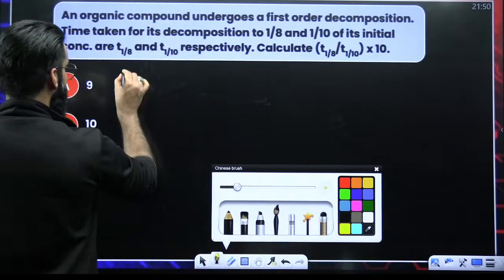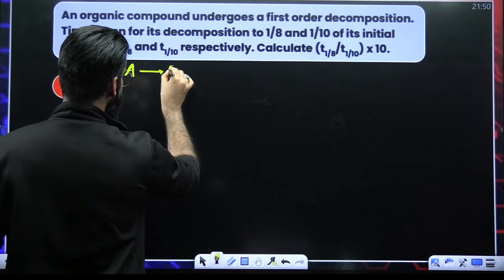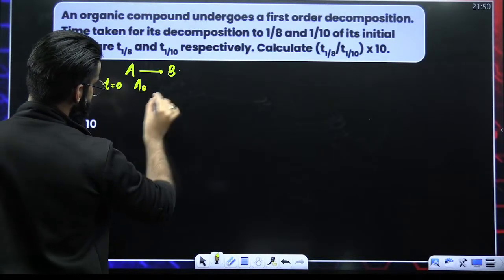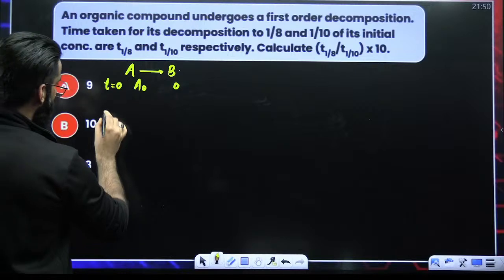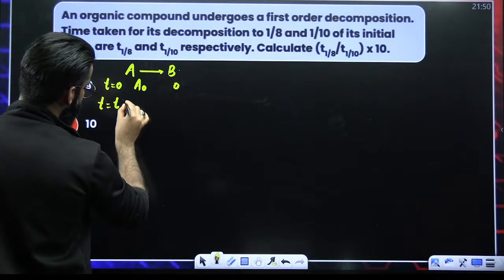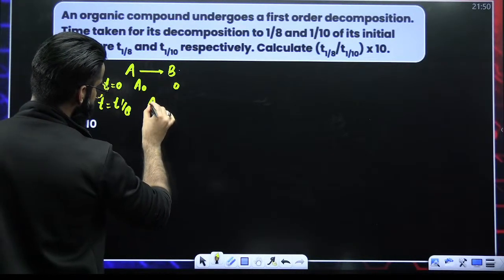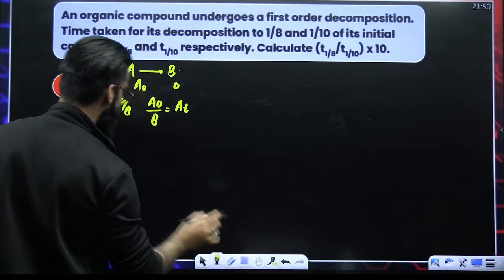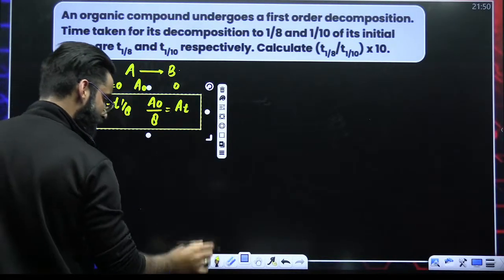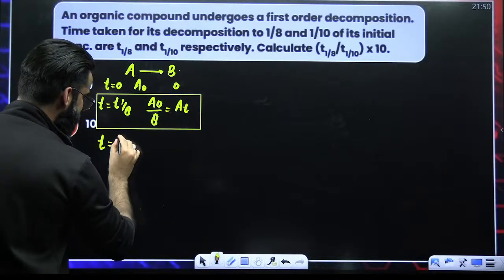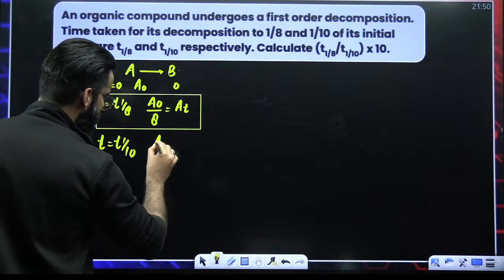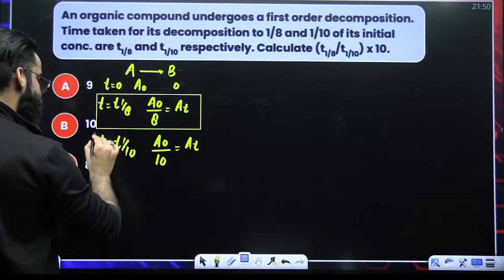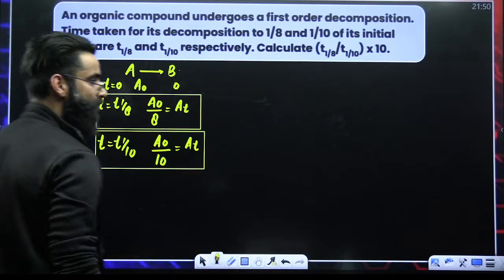See, imagine the reaction is of this type. A gives B. Now, for example, at time T is equal to 0, the initial concentration of reactant is A naught. This is 0. As per the question, at time T is equal to T1 by 8, the concentration of reactant left is A naught by 8, and the concentration of reactant left is represented by At. Second condition says, at time T is equal to T1 by 10, concentration of reactant left is A naught by 10. So how many conditions do I have?